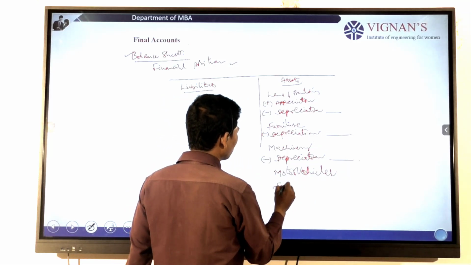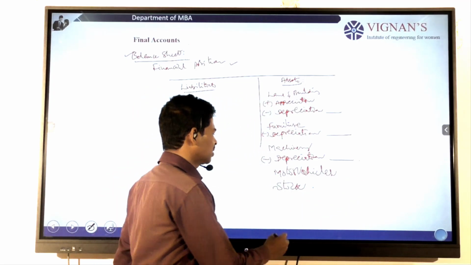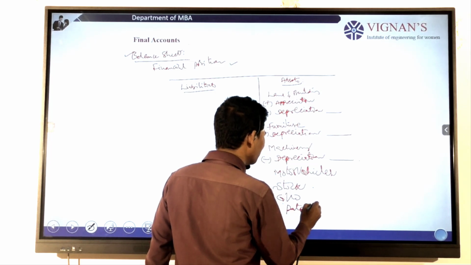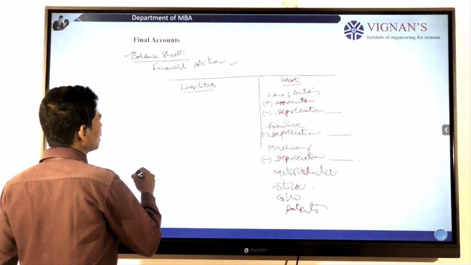Any closing stock is also recorded in the organization, like goodwill or patents. These all come under assets.